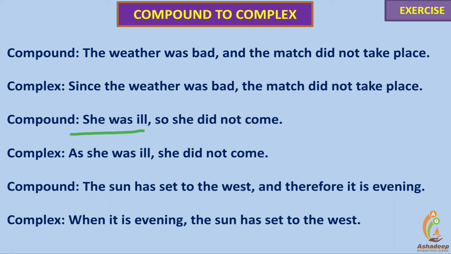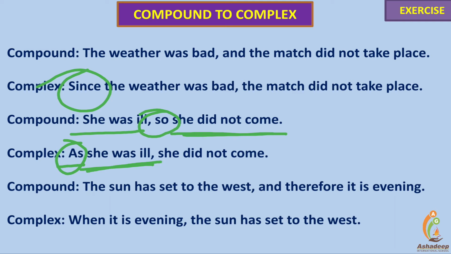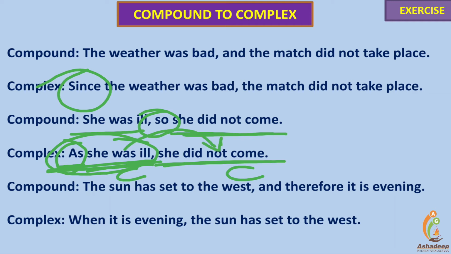She was ill, so she did not come. What's the reason for her not coming? Here, as or since both show the reason. As she was ill, she did not come. She did not come is the main clause, principal clause. As she was ill is a dependent clause, subordinating clause, which depends on the main clause. It needs the help of the main clause to make its meaning clear.